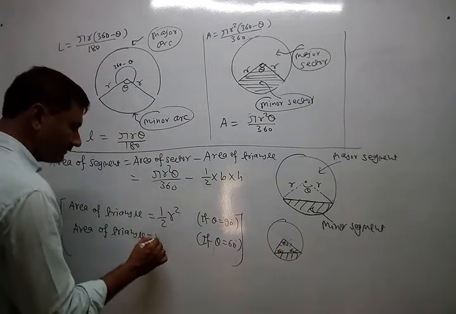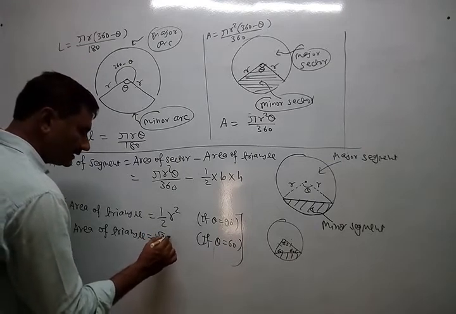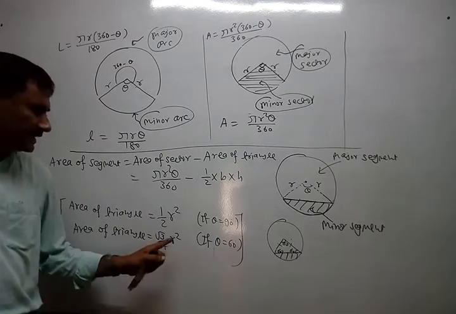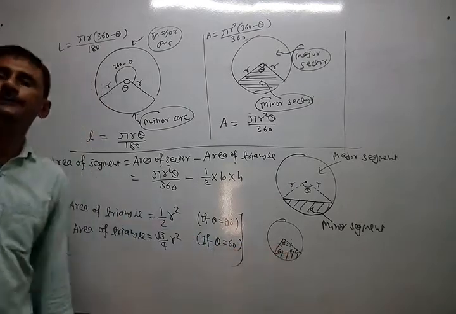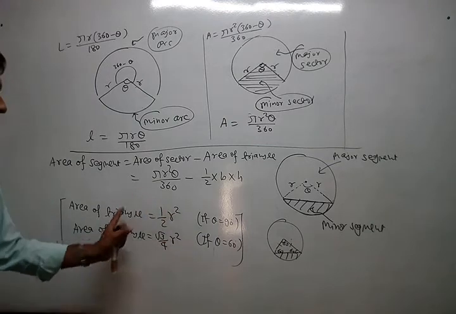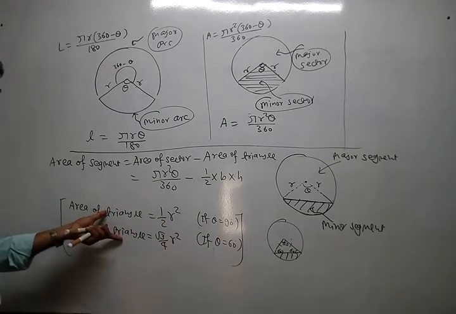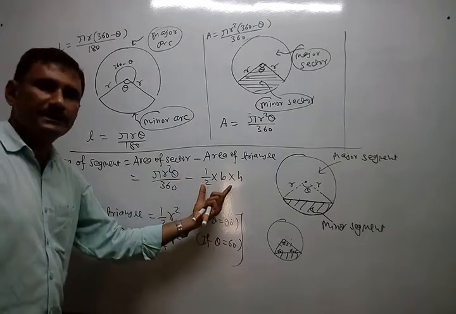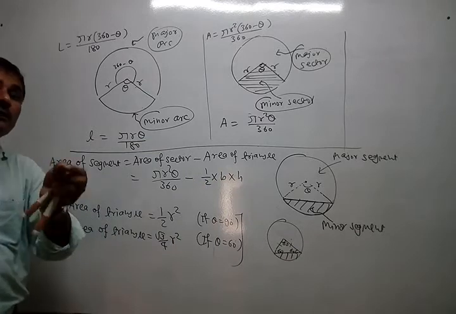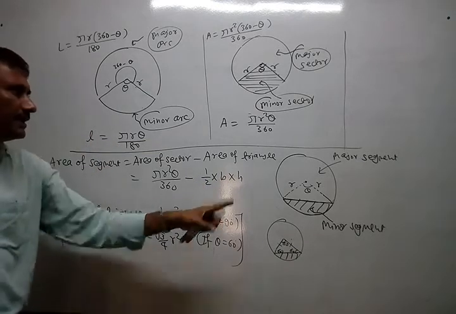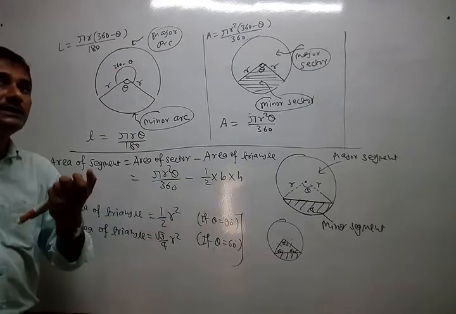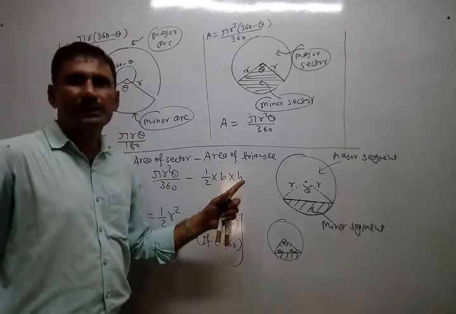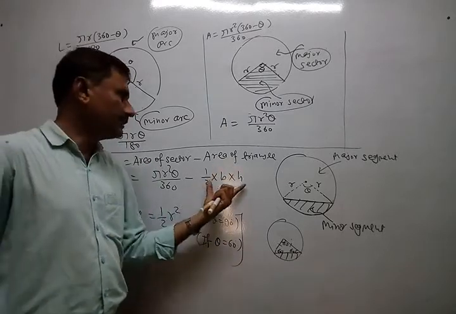And you know, whenever an equilateral triangle is there, the formula of area is root 3 by 4 into side square. Here the side is r. So in the form of r, you can use this formula also. And mostly theta is given as 90 or 60. Only in a few cases, in one example and one sum in the textbook, it is given 120. If it is given 120, then you have to find base and height separately, and only then you can find the area of the triangle.